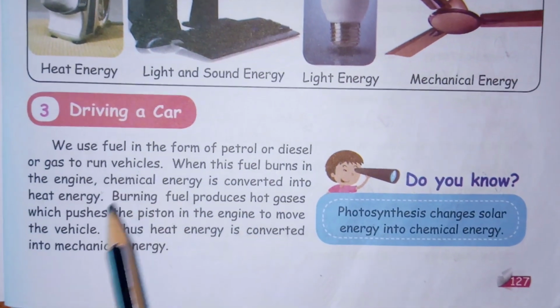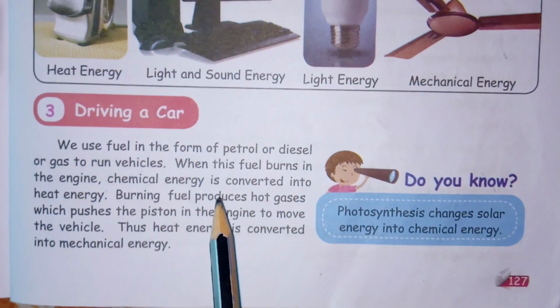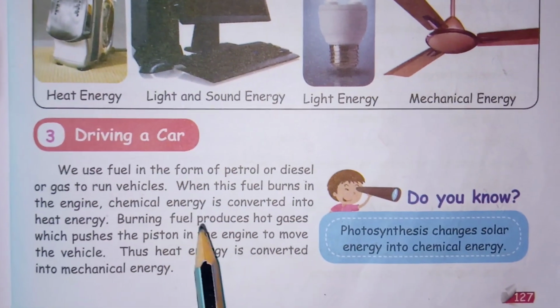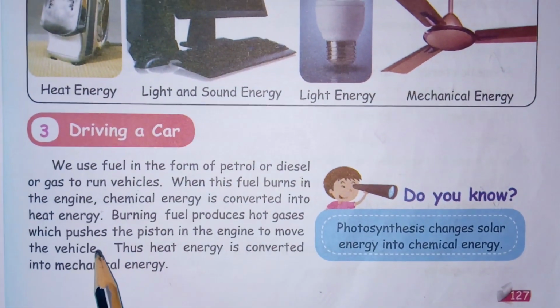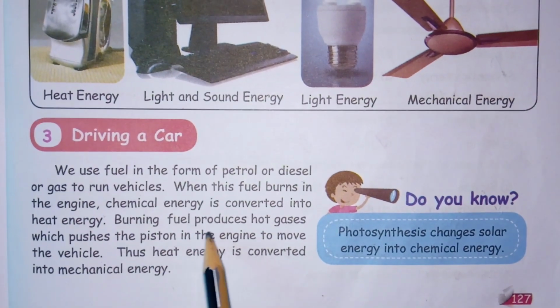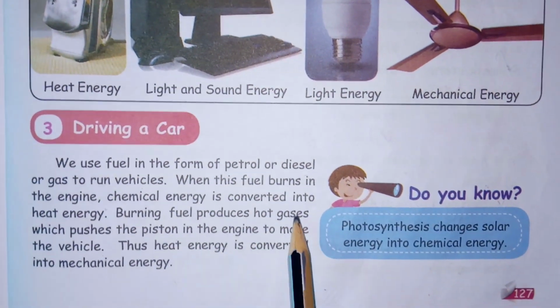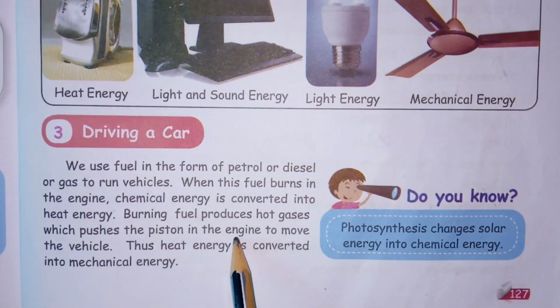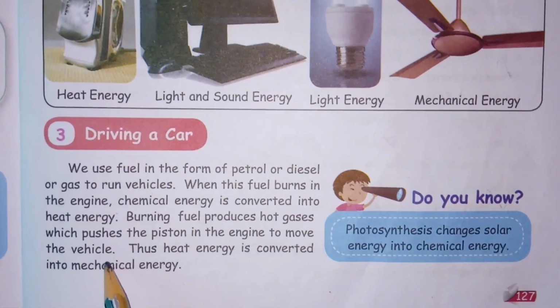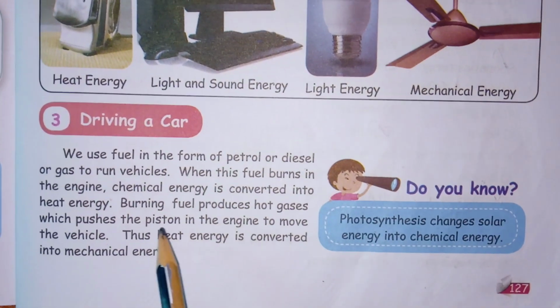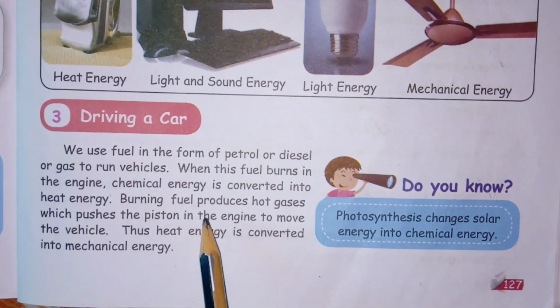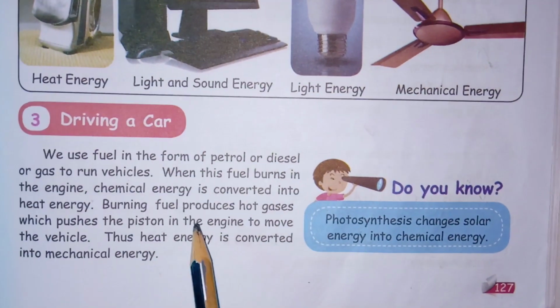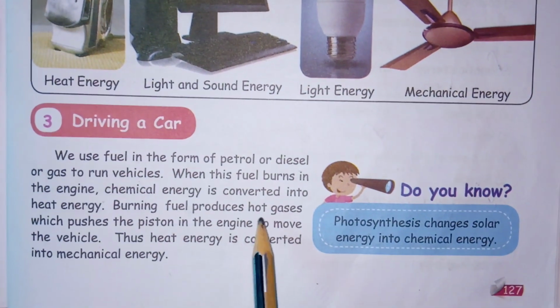That petrol, diesel or gas undergoes a combustion reaction, a burning reaction. With the help of that, the chemical energy is converted to heat energy. Then the burning fuel produces hot gases which push the piston in the engine to move the vehicle. See children, when heat is produced, the burning fuel produces hot gases.